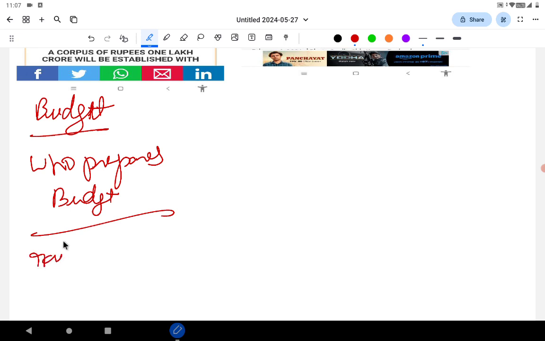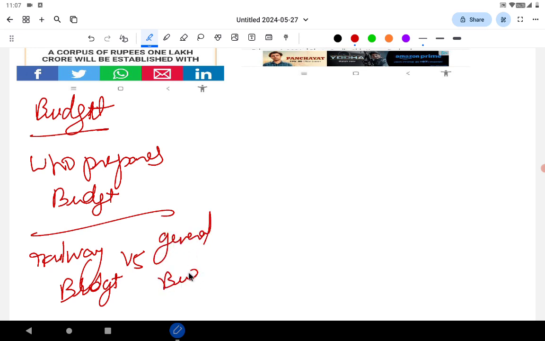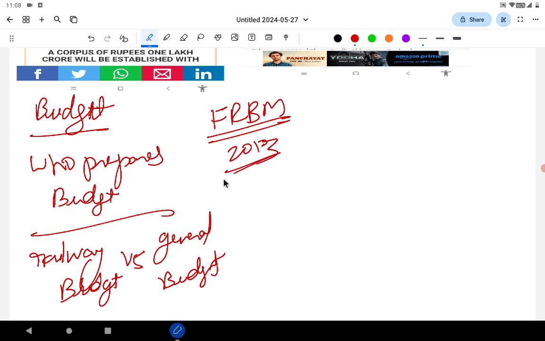What is the difference between the railway budget, which India once had, versus the general budget? And another is the FRBM Act, Fiscal Responsibility and Budget Management Act, I think 2003. See, these are the static portions to cover. That is a comprehensive preparation.